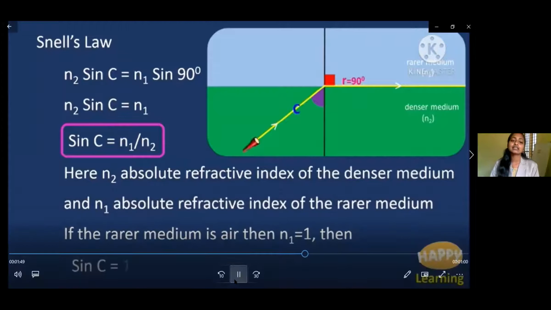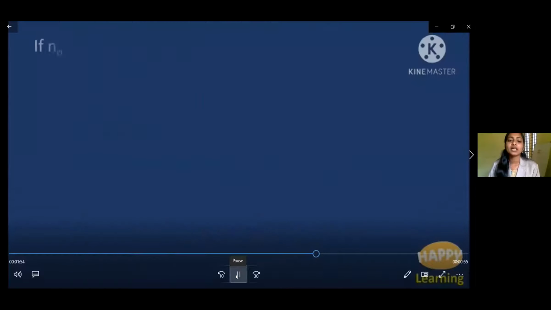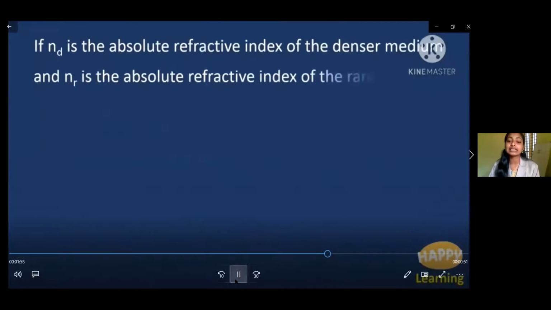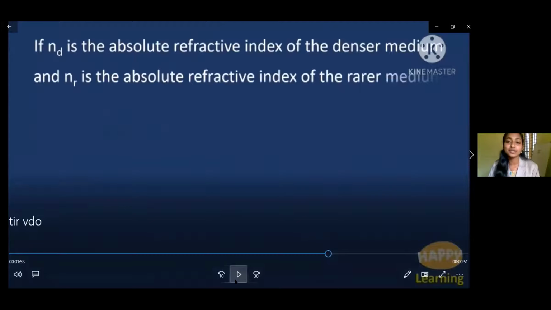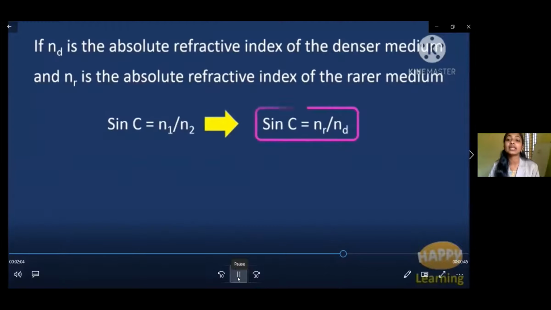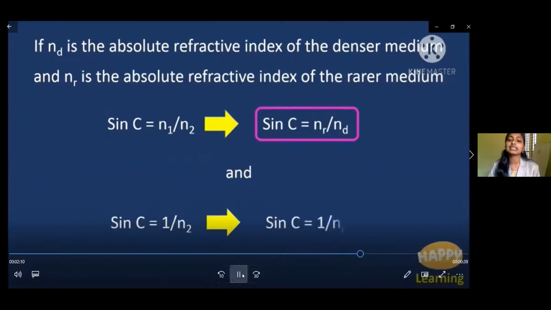Then sin C is equal to 1 by n2. And if nD is the absolute refractive index of the denser medium and nR is the absolute refractive index of the rarer medium, then we can write sin C is equal to nR by nD. And for air, sin C is equal to 1 by nD.